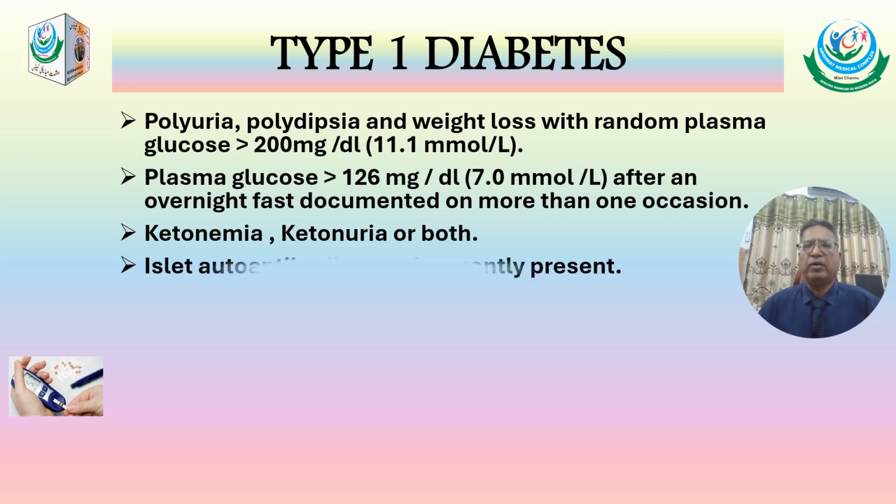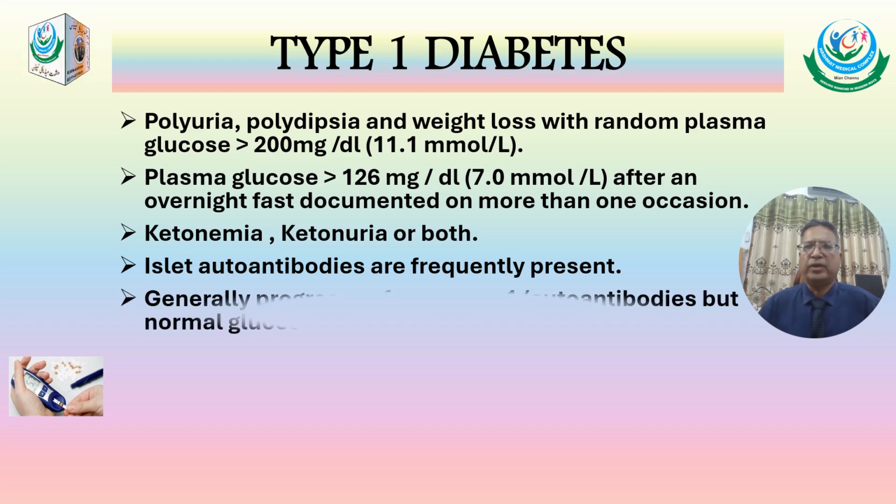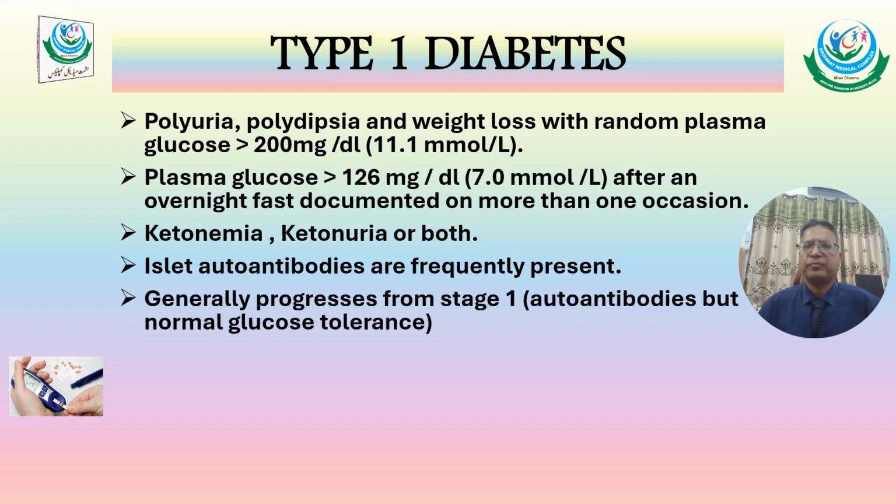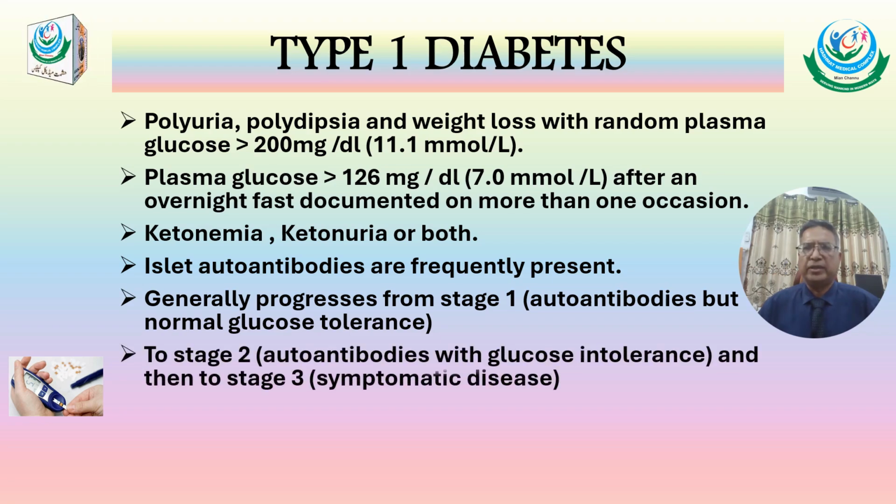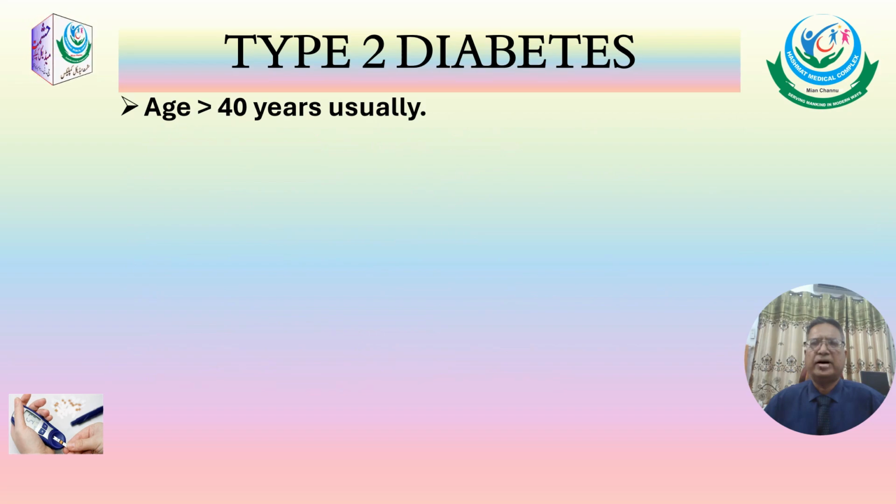Ketonemia, ketonuria or both may be present, while islet autoantibodies are frequently present in patients having type 1 diabetes mellitus, and there is malproduction or no production of insulin for the control of blood glucose. Generally, these patients progress from stage 1 to stage 2. Stage 1 is autoantibodies but normal glucose tolerance. In stage 2, these patients have autoantibodies with glucose intolerance, and in stage 3 the disease is apparent and there are symptoms of diabetes mellitus in these patients.